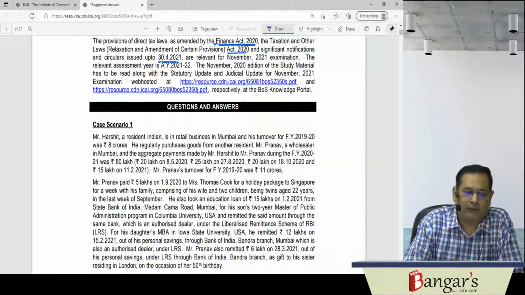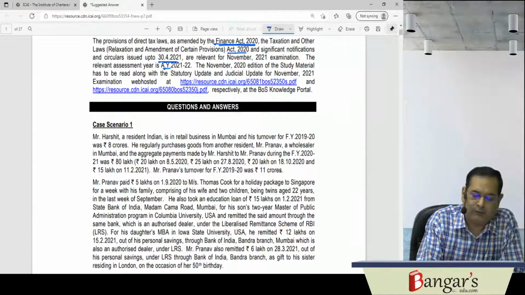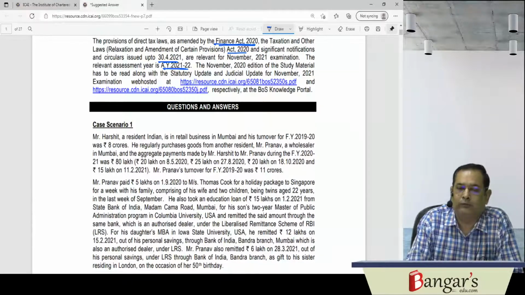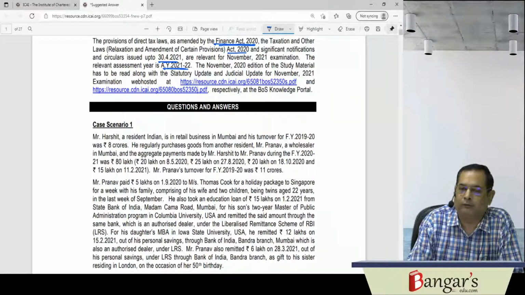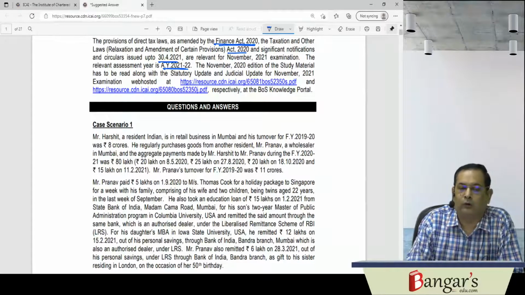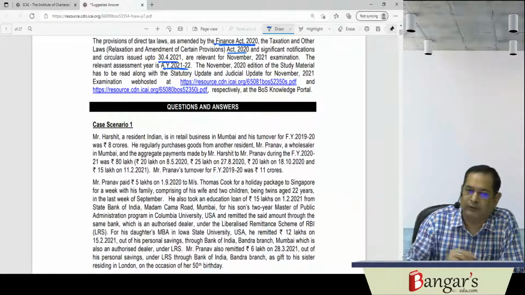The relevant assessment year, as you are aware, for the November 21 examination is assessment year 21-22. The November 20 edition of the study material, along with the statutory dates and judicial updates, has been hosted on the website of the institute. So the provisions of the Finance Act 2020 and the Taxation and Other Laws (Relaxation and Amendment of Certain Provisions) Act 2020, as well as the circulars and notifications up to 30th of April 21, are applicable.